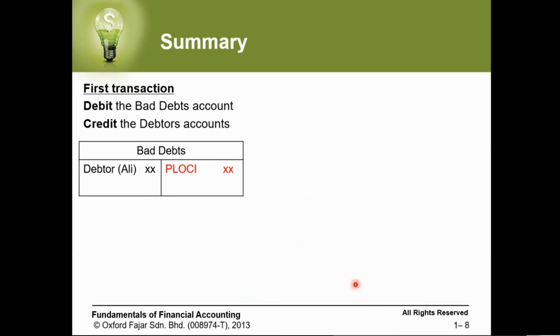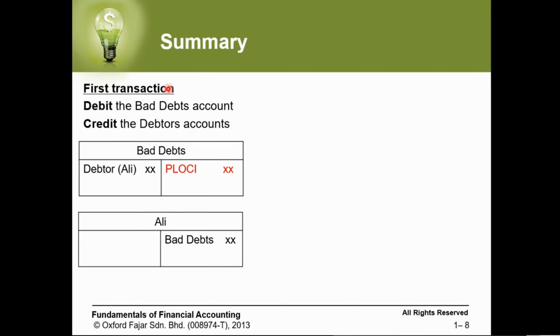Summary: the first transaction should be debit bad debt account, credit debtor account. Then you see how we put this one in our T account. This one is like a T account. Okay.